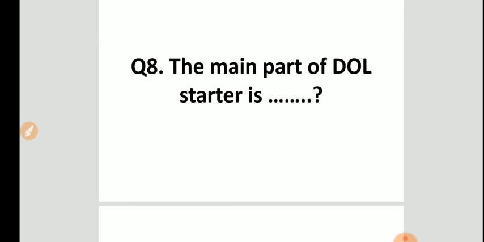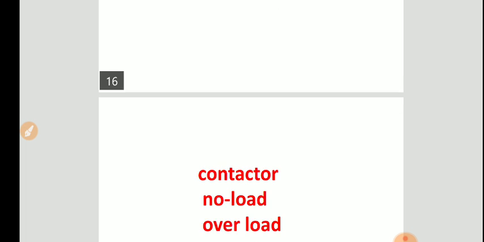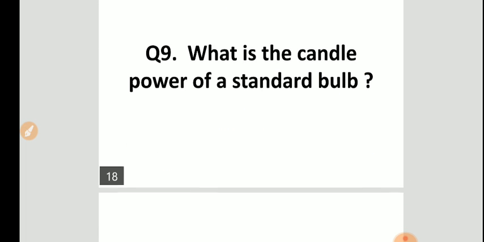The main part of a DOL starter is, DOL stands for direct online starter. The main part of a DOL starter is, the answer is contactor, no volt and overload. Next question, question number 9.